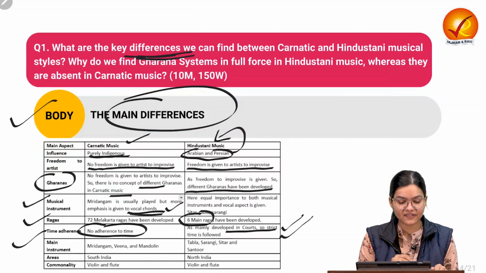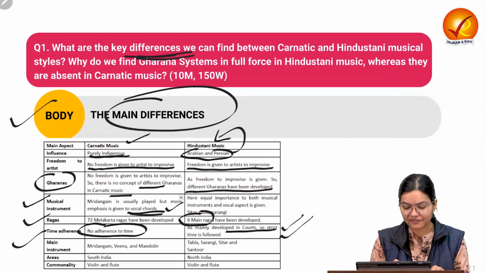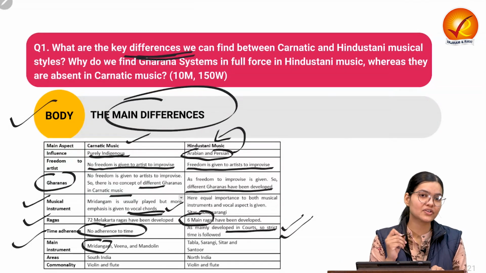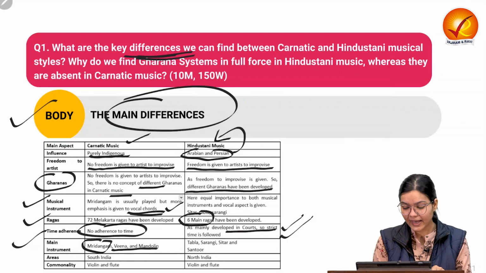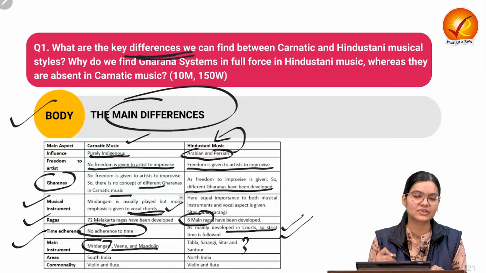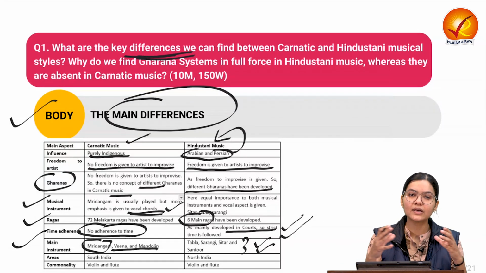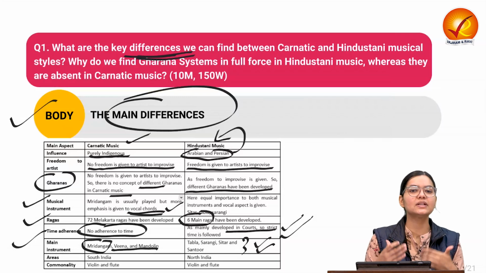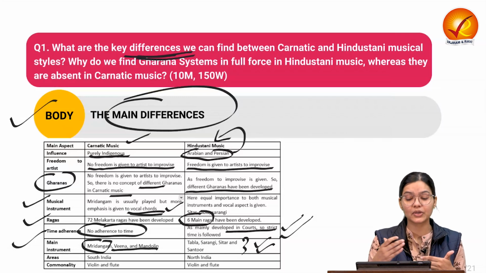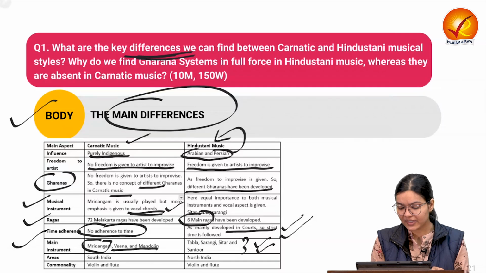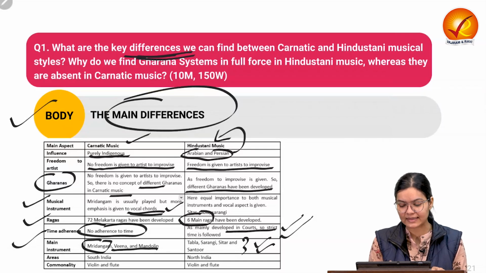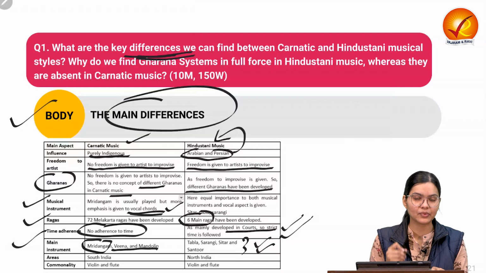The main instruments, if we consider Carnatic music, we can find the Mridangam. The prominence of the Mridangam is there. Veena and mandolin are also important. But if we consider Hindustani music, there is a lot of influence of the instruments brought by the Arabian and Persian people, and different kinds of musical instruments also evolved due to their influence. So we can find tabla, sarangi, sitar and santoor in Hindustani music.